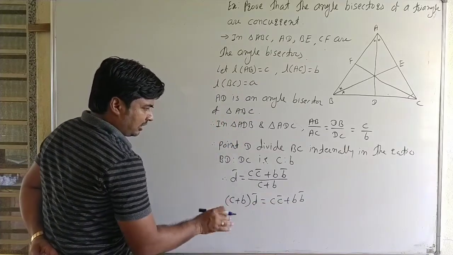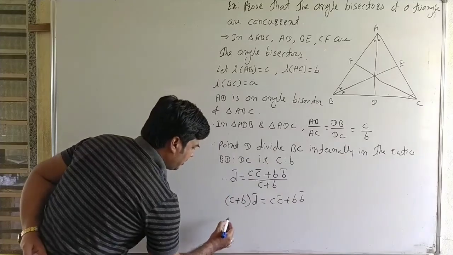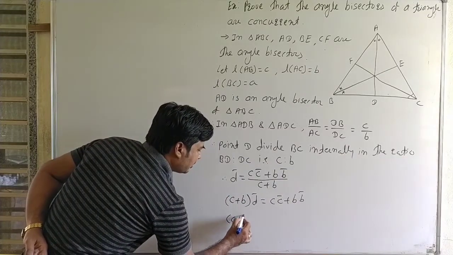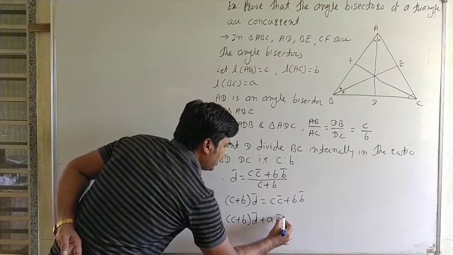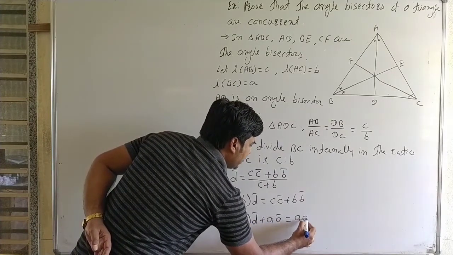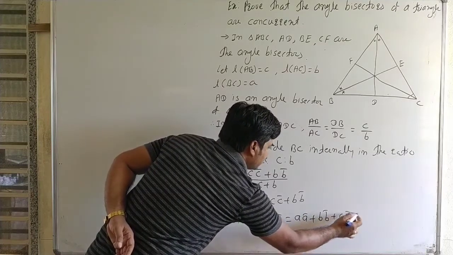Now, adding A bar to both sides. Therefore, (C plus B) into D bar plus A bar is equal to A bar plus B bar plus C bar.